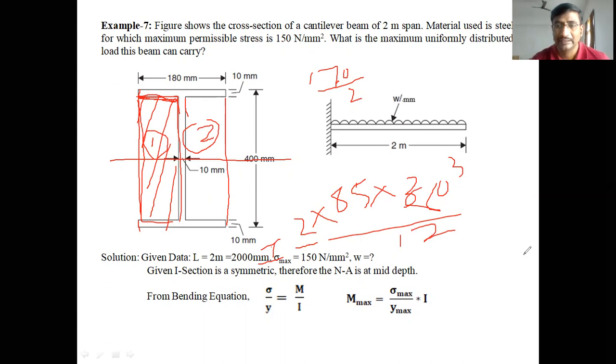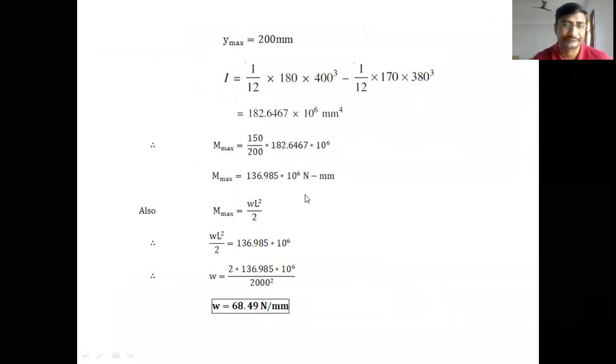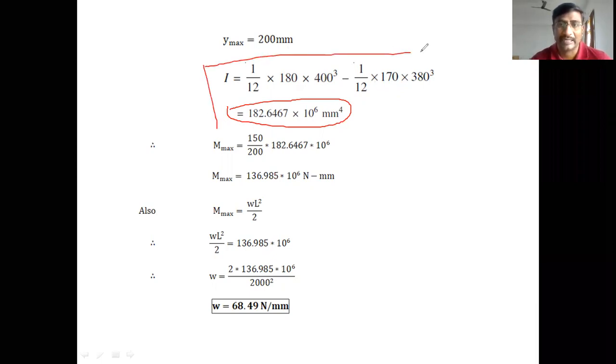Yes, students, like that you have to reproduce your knowledge to calculate the moment of inertia in this case. So 180 into 400³ by 12 minus 1 by 12, 85 into 2 is 170, so 170 into 380³ by 12. Then we can get the moment of inertia. The moment of inertia of the total I section about the neutral axis is 182.6467 into 10^6 mm⁴. This is the crucial calculation to find the bending stresses.